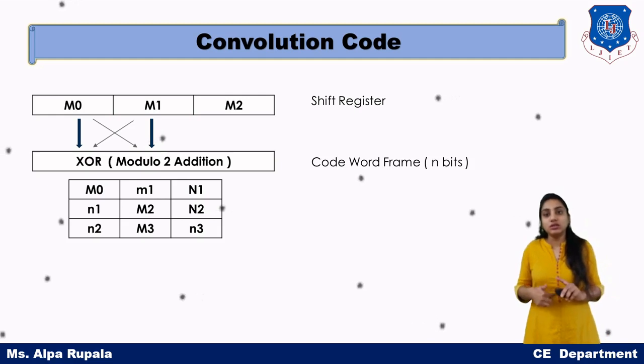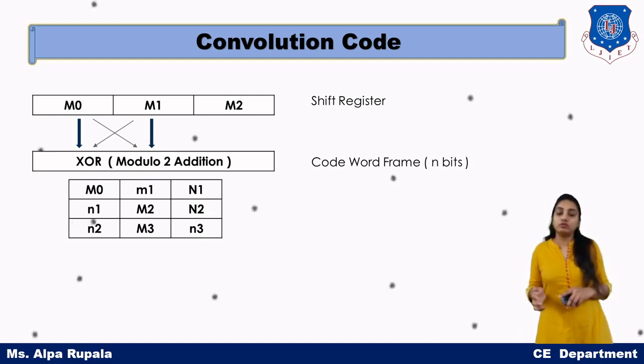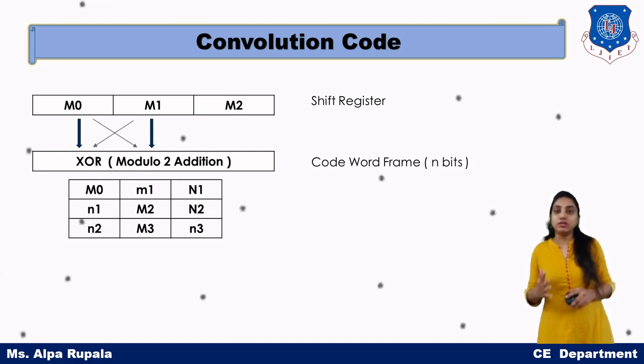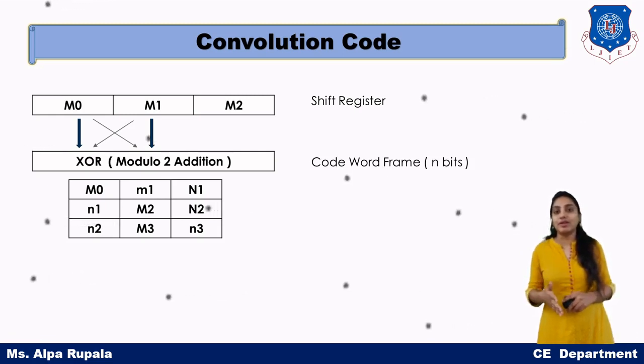What is another advantage of having convolution code? In Hamming code, we are adding some parity bits, but in convolution code, we are not adding any parity bits.